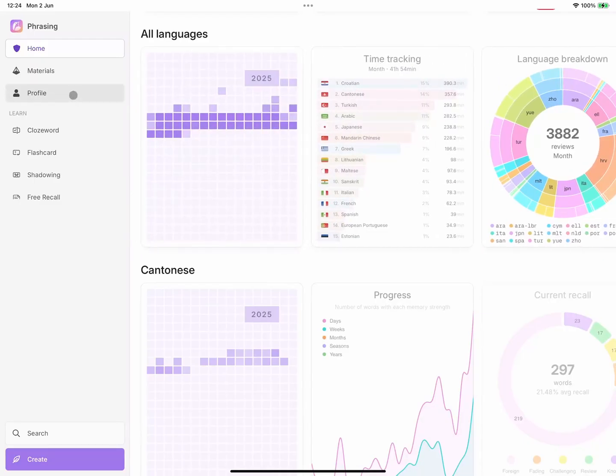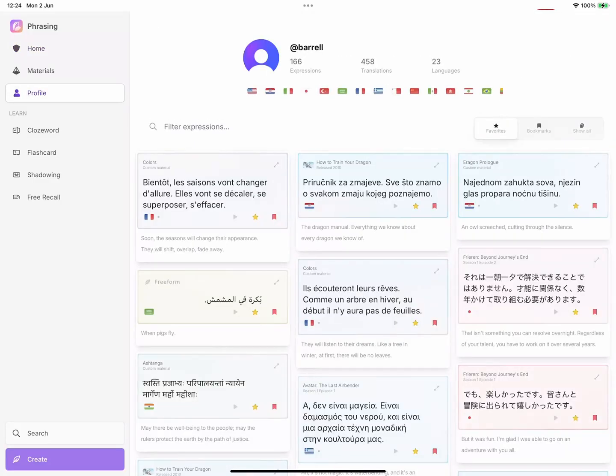Phrasing works by turning native content into expressions. Expressions can be anywhere from one word to entire paragraphs. They can come from music to movies to books, TV shows, poetry, podcasts, etc. They can be created by hand or generated by AI. No matter where they come from, you end up with these beautiful cards that are fully interactive, fully explained, and ready to be learned.